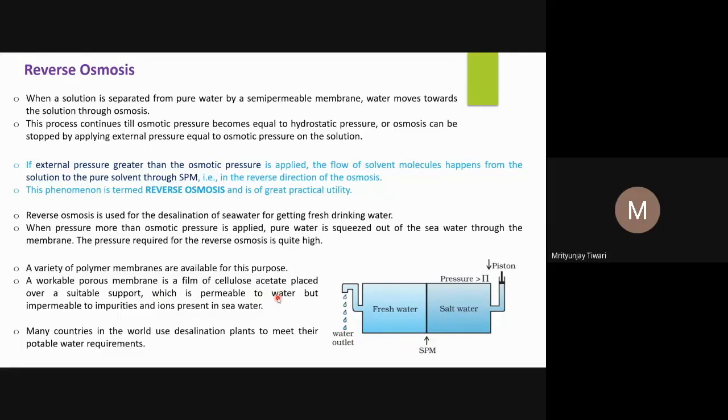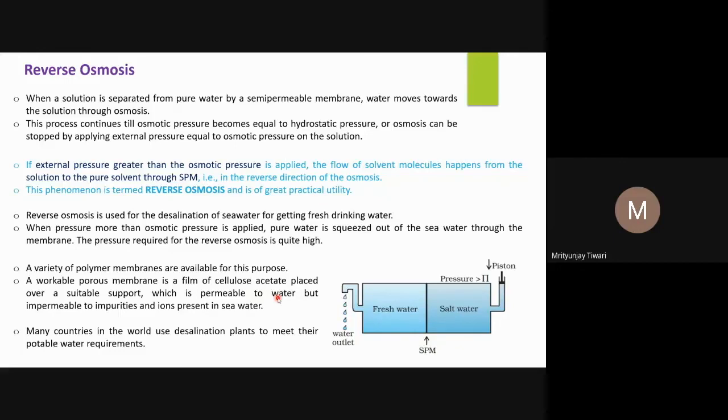It is permeable only to water, and it is not permeable to impurities or ions. Ions like, in seawater, Na+ and Cl- ions. As I said, you might get confused. Why? Because the size of water molecules might be more than the individual chloride ion size or individual Na+ ion size. But it is not the individual ion that is present in the seawater. It is the hydrated ion.